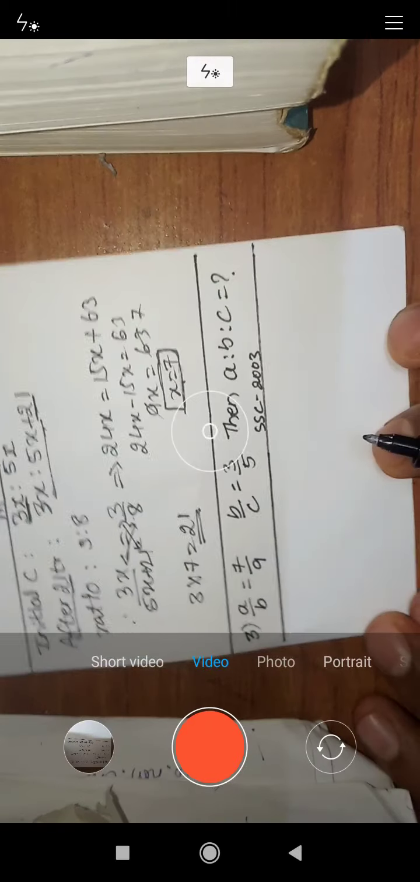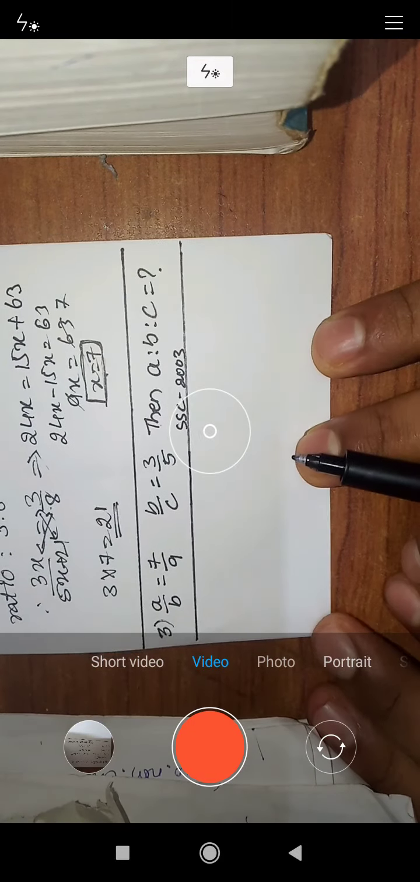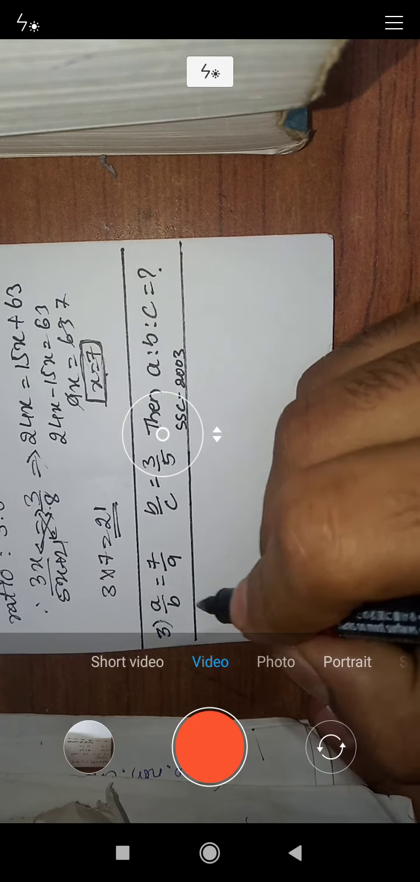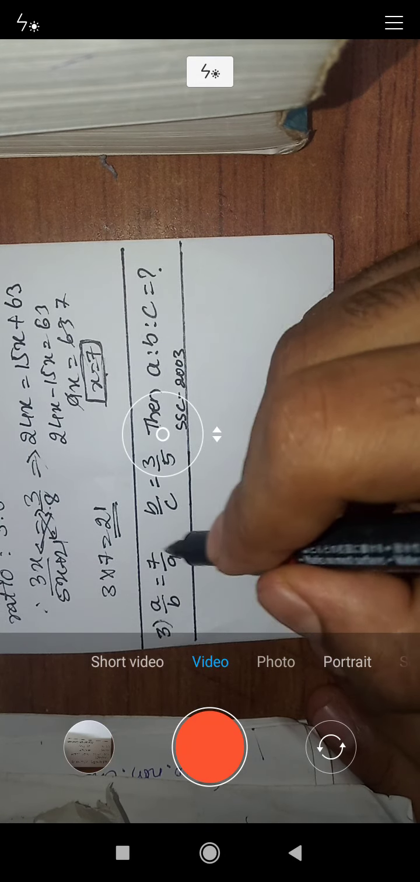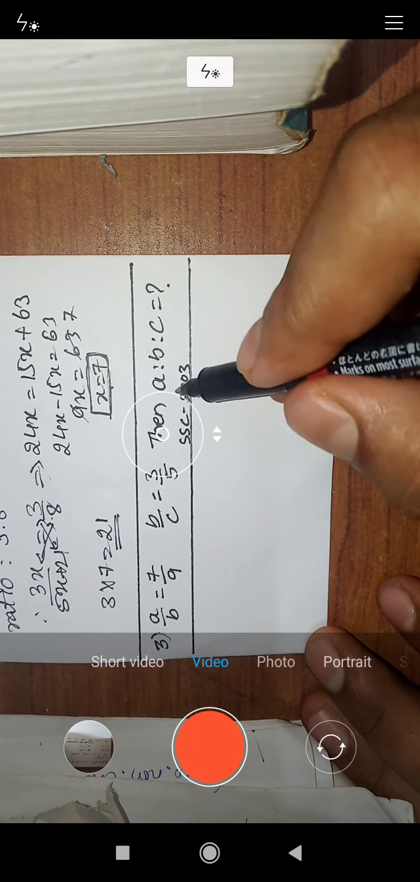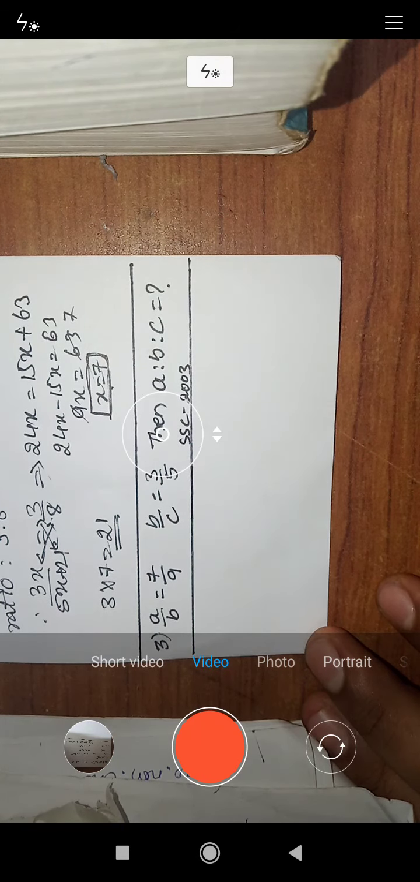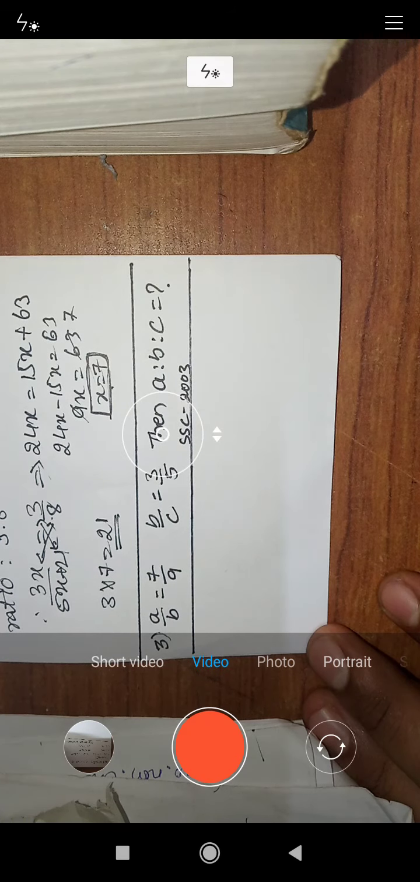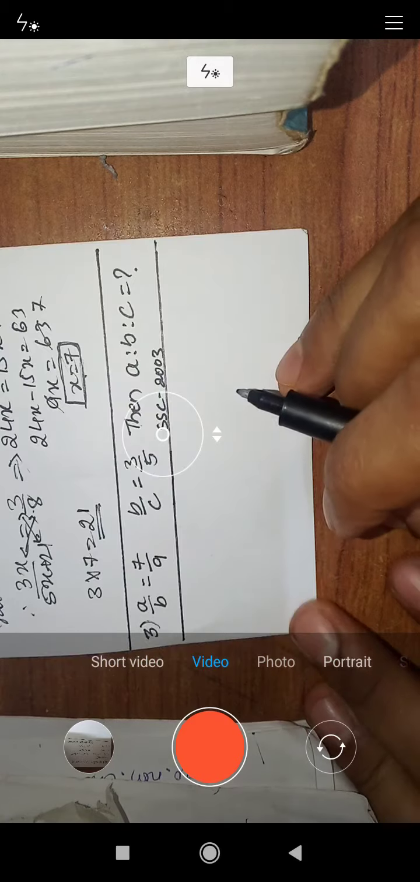Okay friends, we will move on to the next question. A by b is equal to 7:9, b by c is equal to 3:5, then a is to b is to c is equal to question mark. This is asked in the SSC 2003 question paper. It's one of the easiest problems.